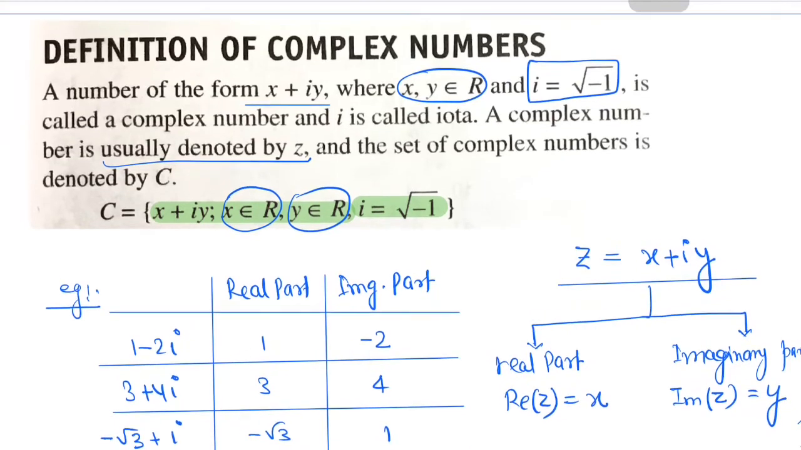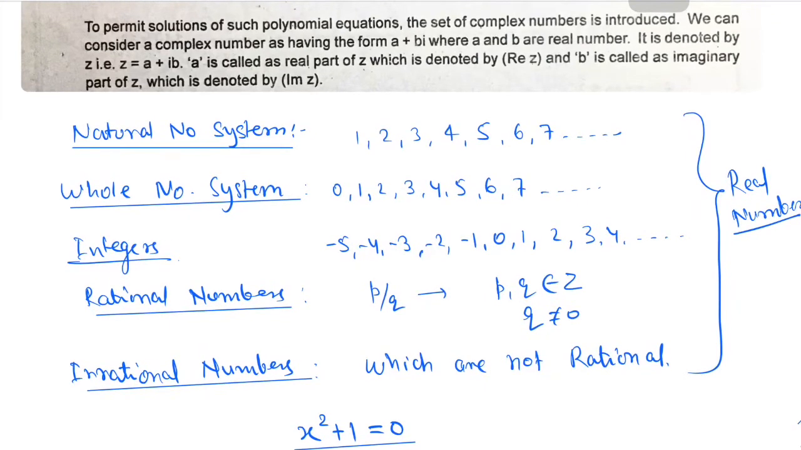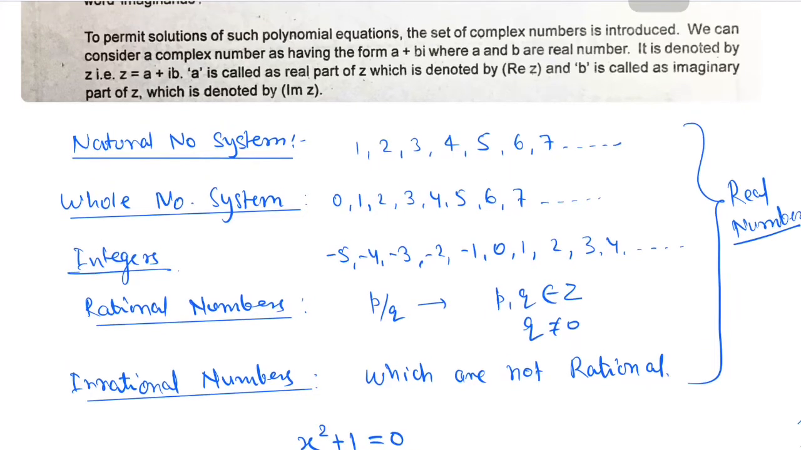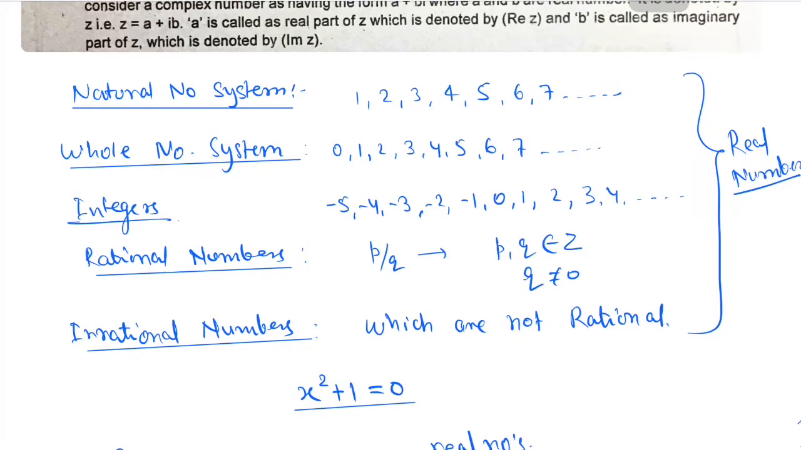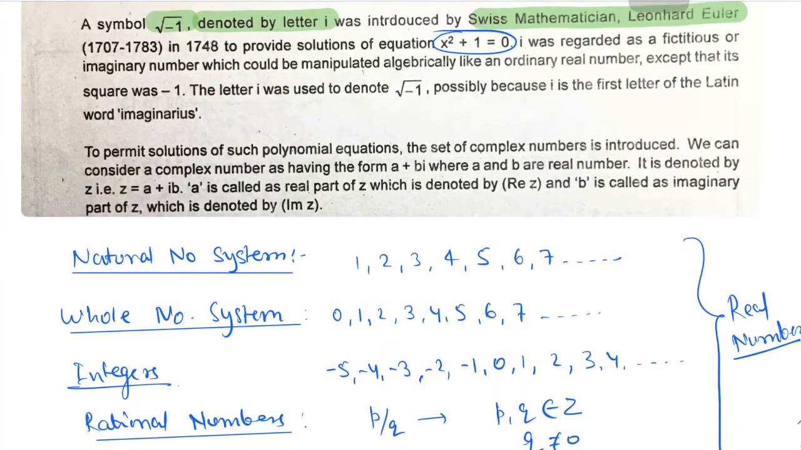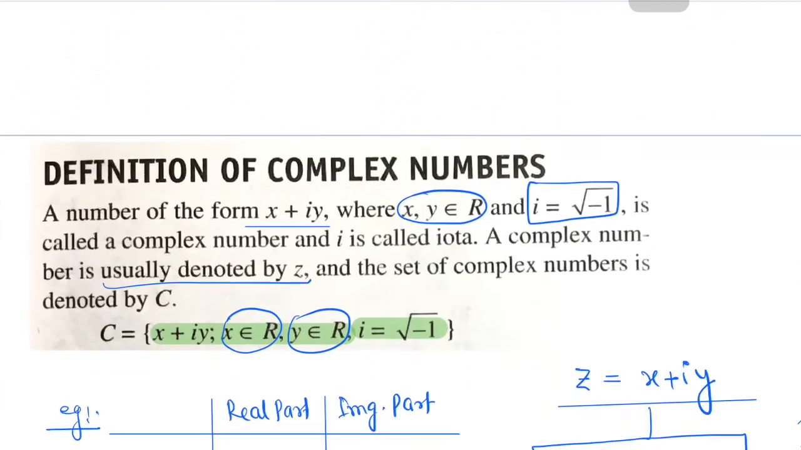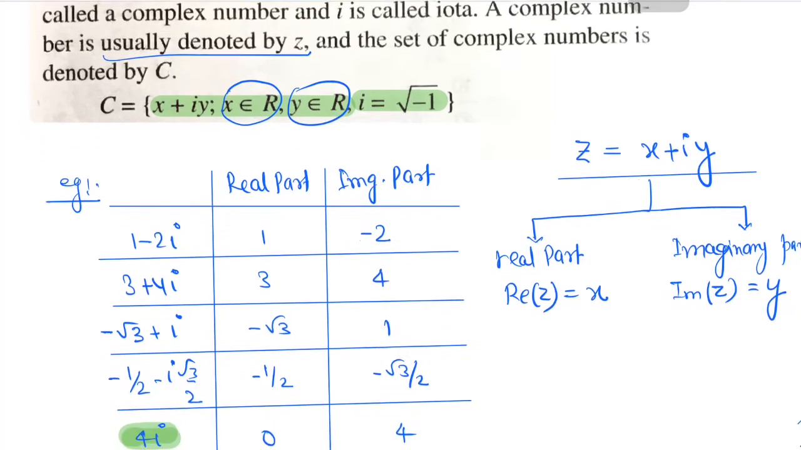So far we have discussed the evolution of the number system: natural numbers, whole numbers, integers, rational, irrational. All these are collectively called real numbers. And then there are some numbers which are imaginary numbers. The root of -1 is called iota. And a complex number is a combination of real as well as imaginary numbers.